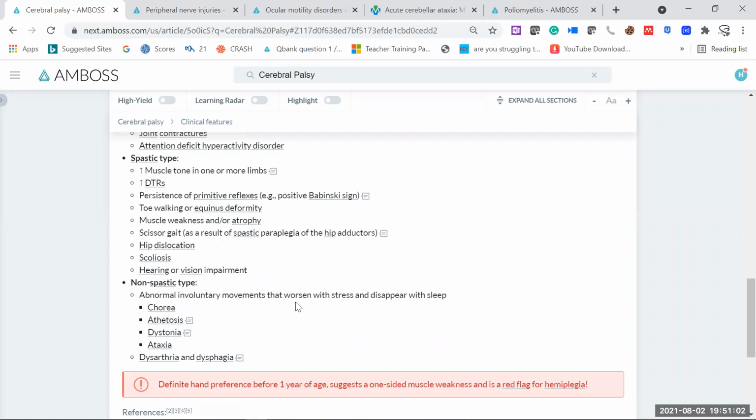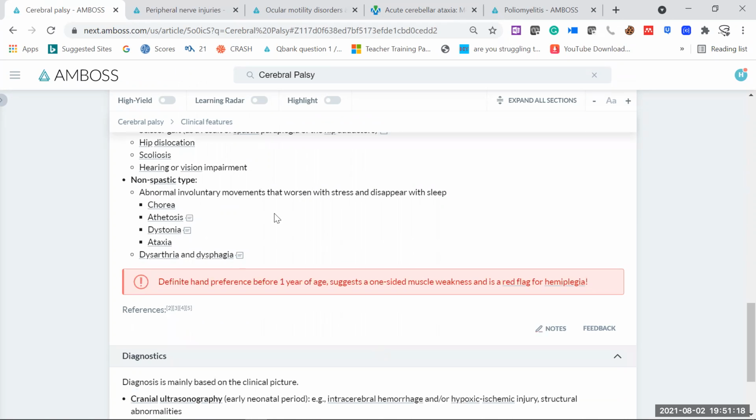Similarly, hip dislocation, scoliosis, and maybe in later life, we can see hearing or vision impairment. So this is the most important presentation. But whenever it says spastic type 1, always think about involuntary movements, which we are going to see here, especially in these children with delayed milestones. Now, the non-spastic type includes all types, maybe ataxic type, maybe dyskinetic type. So here you will see abnormal involuntary movements.